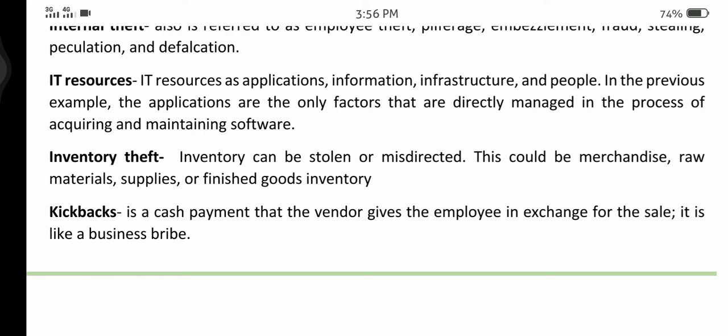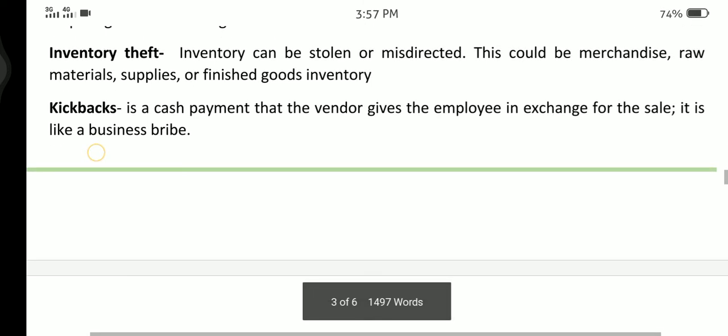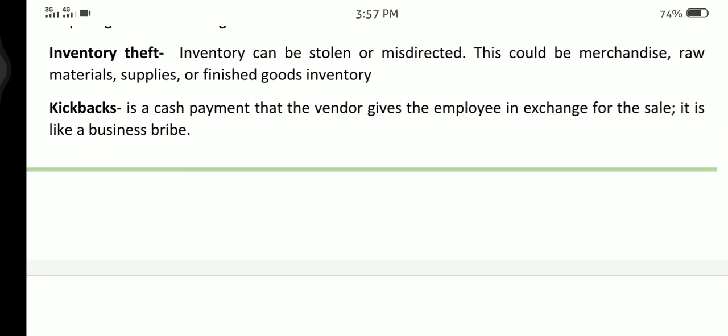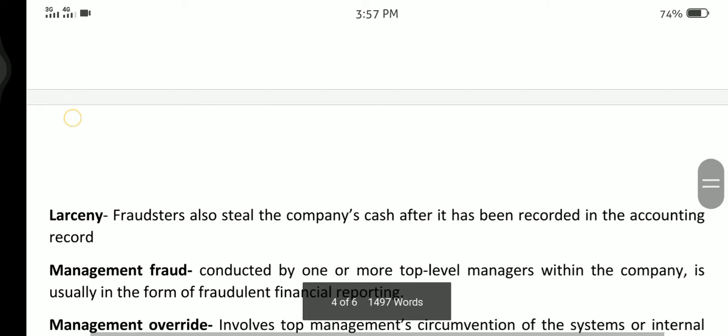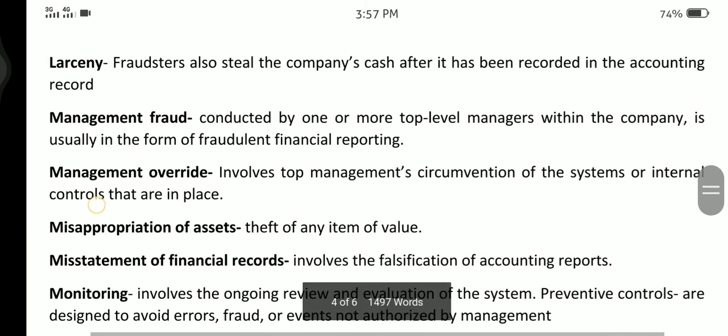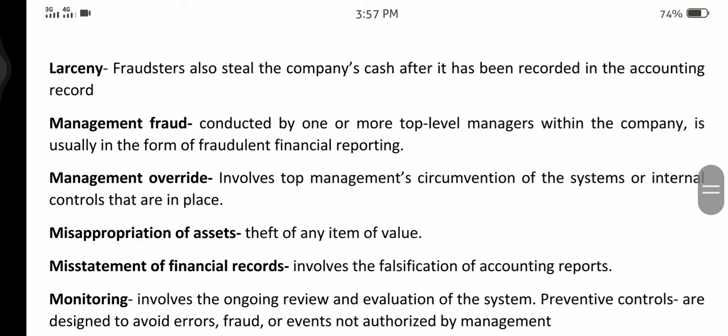Inventory theft. Inventory can be stolen or misdirected. This could be merchandise, raw materials, supplies, or finished goods inventory. Kickbacks are cash payments that the vendor gives the employee in exchange for the sale. It is like a business bribe. Larceny. Fraudsters also steal the company's cash after it has been recorded in an accounting record.